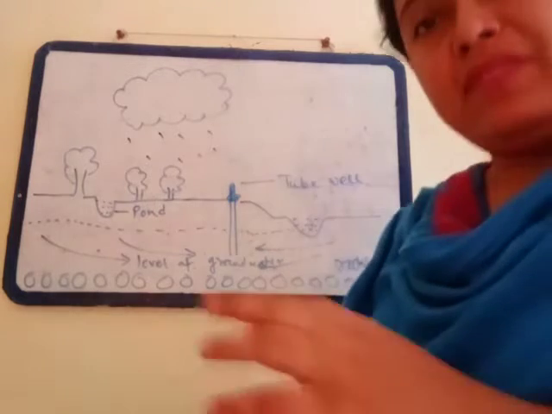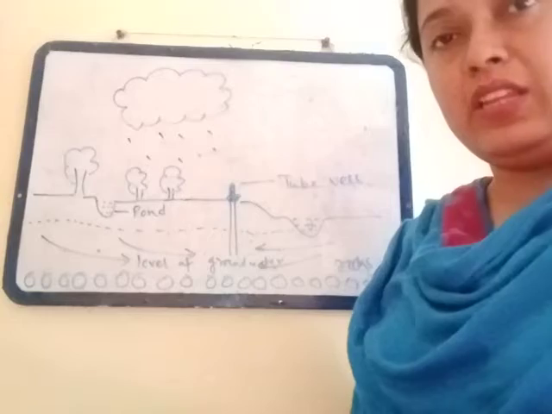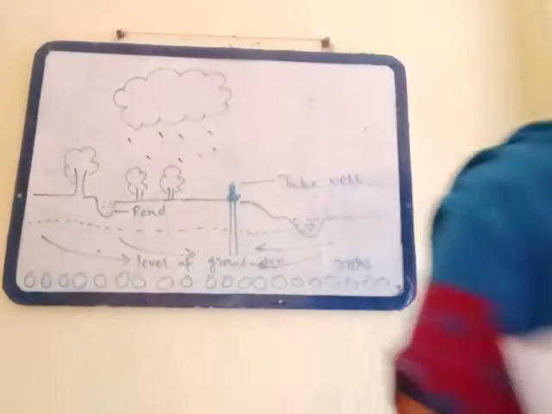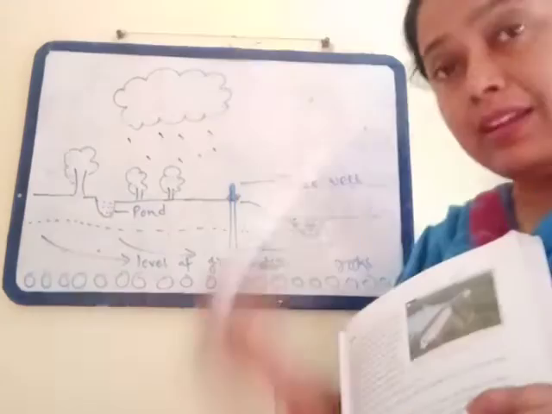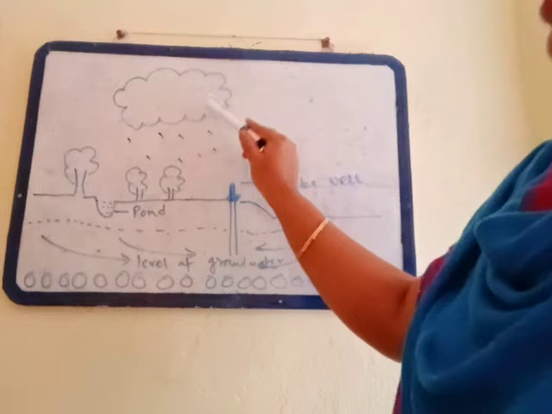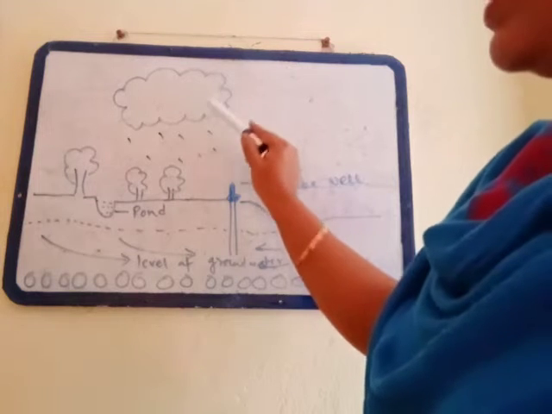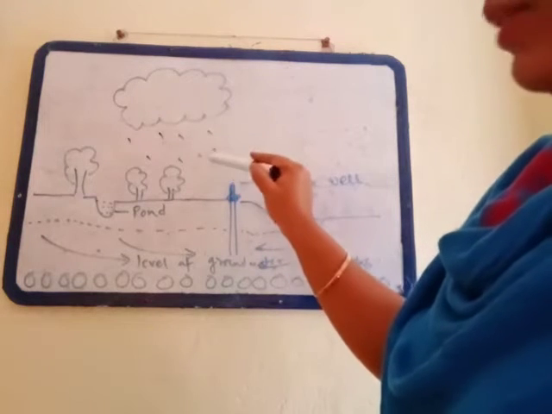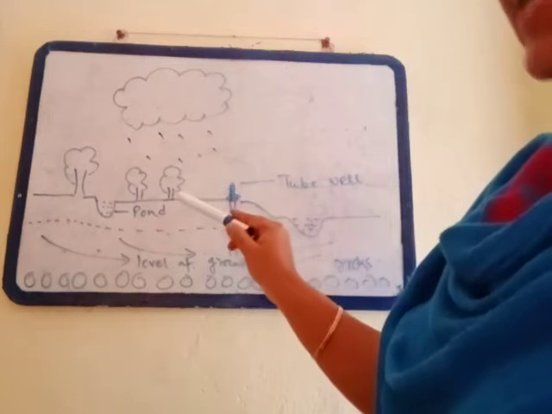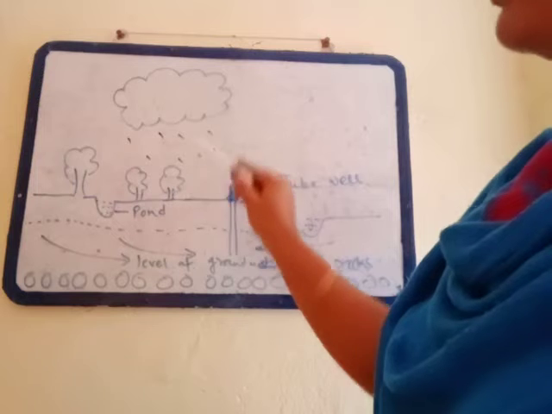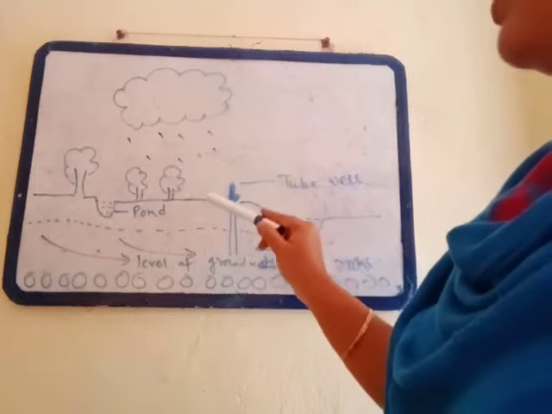I have just read out what is written in the book. Now I have to explain, for your betterment, how we get the groundwater. See, this is the cloud, and from there we get the rain. Now see this one: rain seeps into the ground. That means this rain comes to the ground.